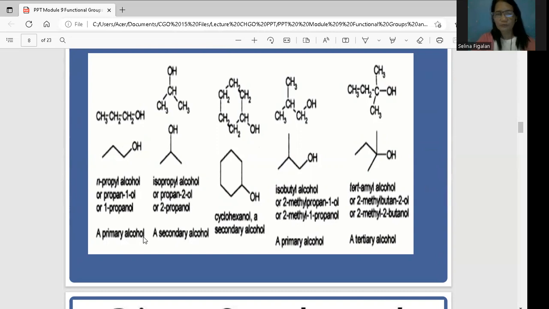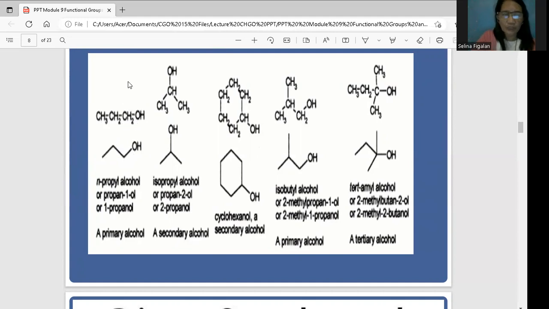Why is it considered a primary alcohol? It is attached to one carbon, 1 carbon compound or 1 alkyl group. This one is the OH. This one at the end is CH3, CH2, and this one is CH2. So the formula above was just drawn like this. There is a compound attached here. This one is attached to H2, here to H2, then the other one is H3. This hydroxide is attached to one alkyl group which is CH2.